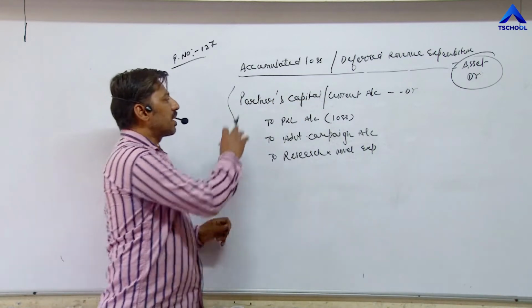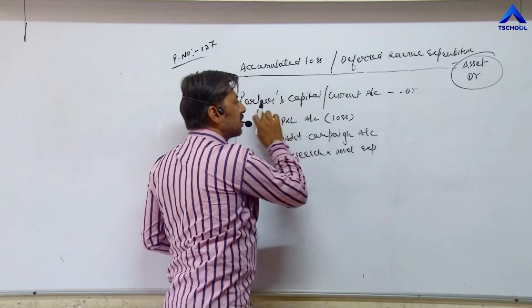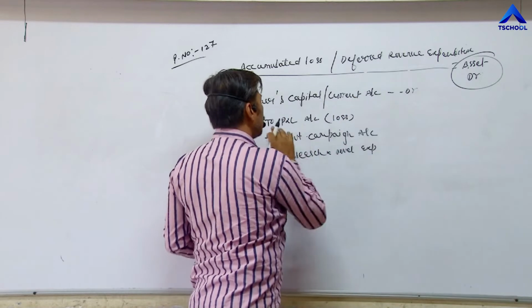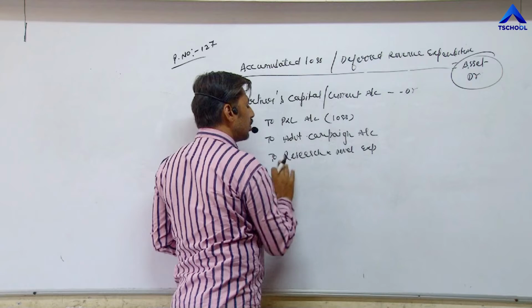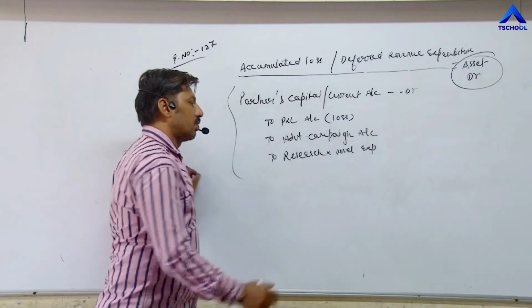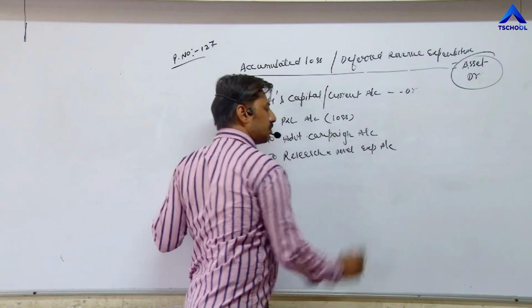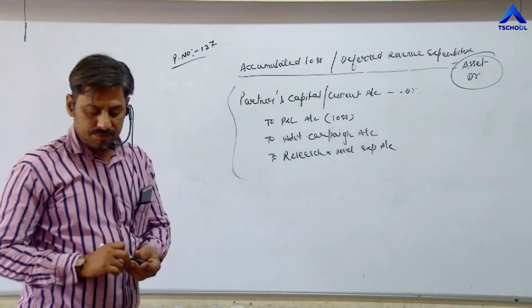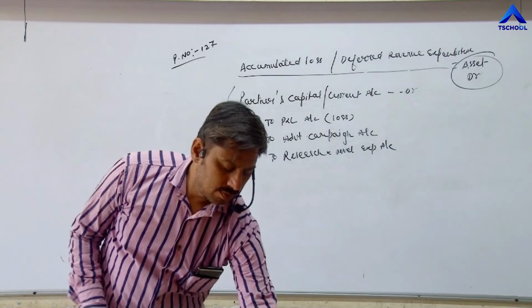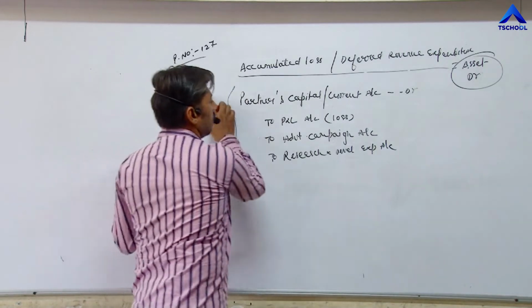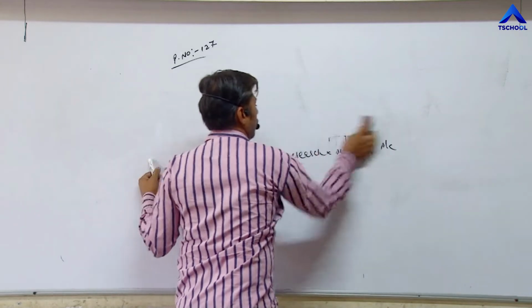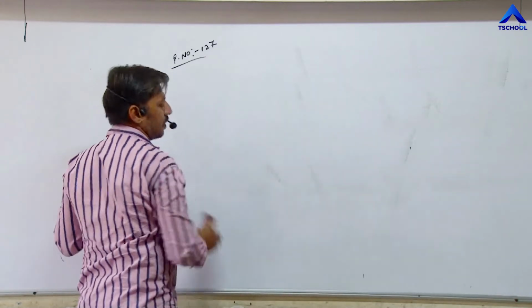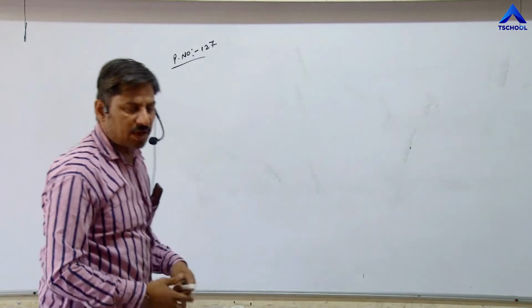That's why these partners are debited: partners capital account or current account debit, to P&L account, to advertisement campaign expenditure account, to research and development expenditure account. So two parts we have done.